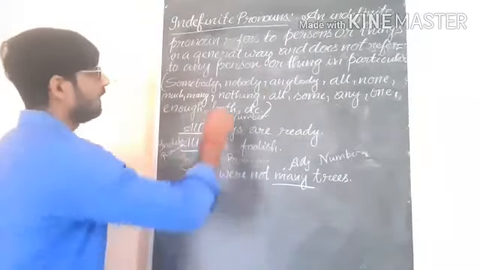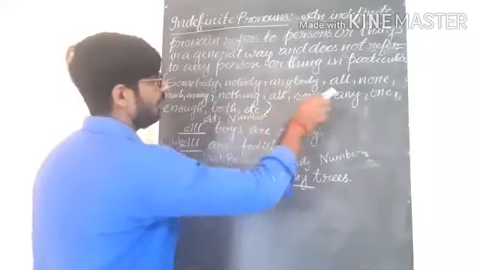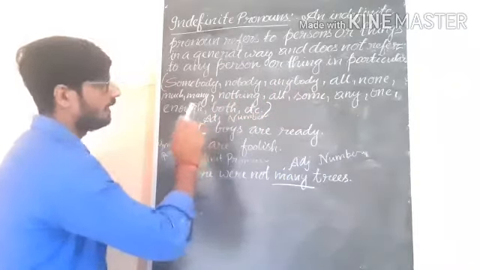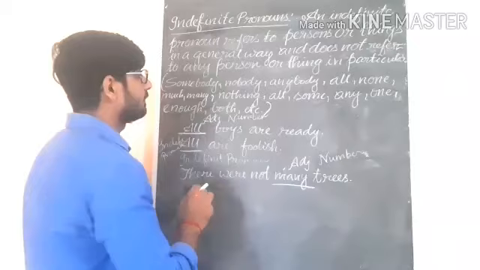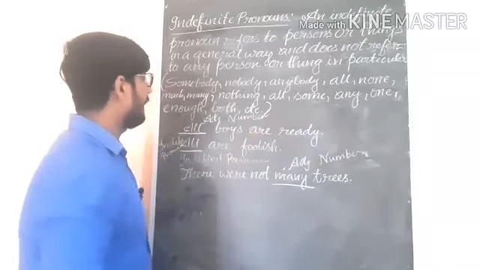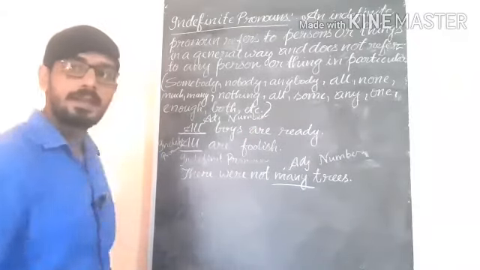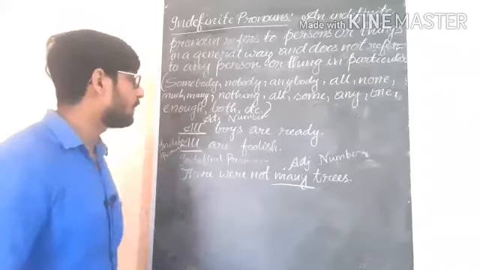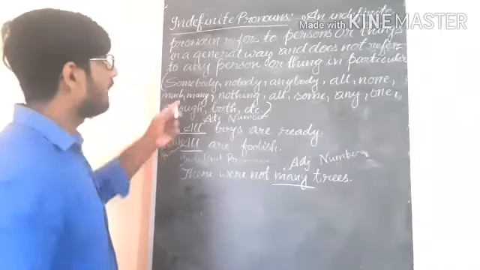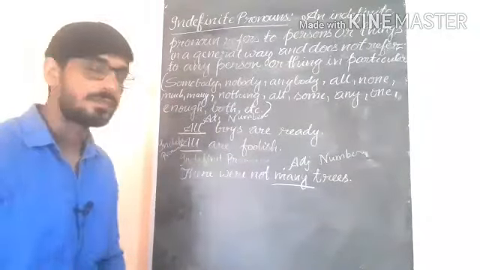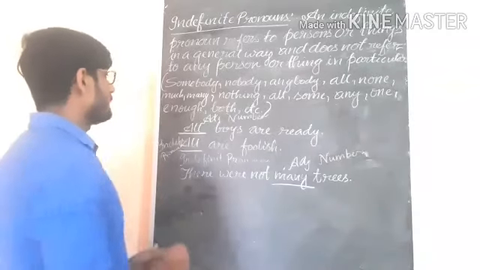Understand? So somebody, nobody, anybody, all, none, much, many, nothing, some, any, one, enough, both, etc. All these are known as indefinite pronouns. Look at the examples.